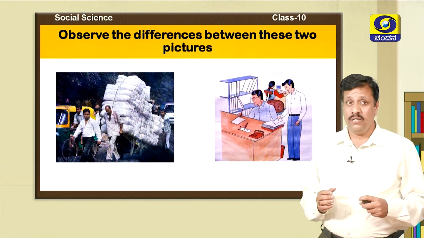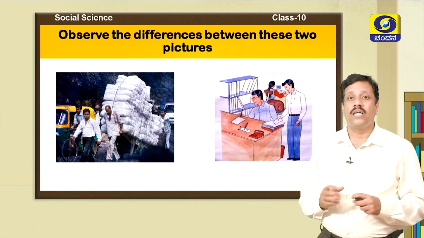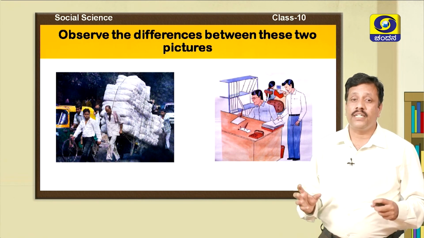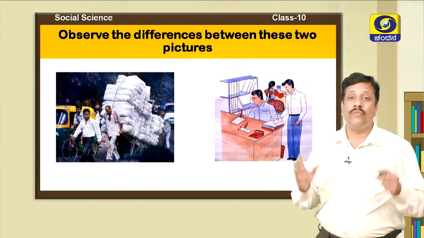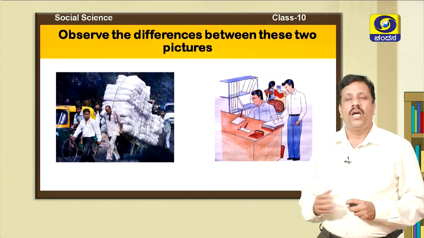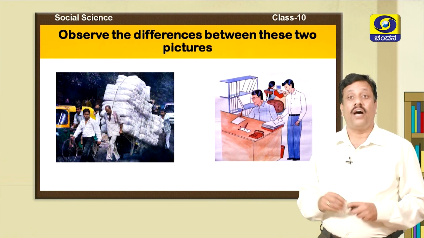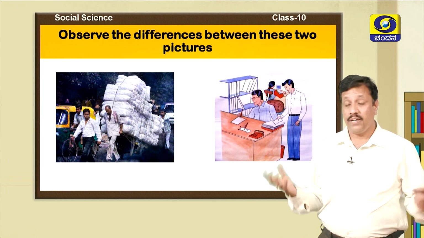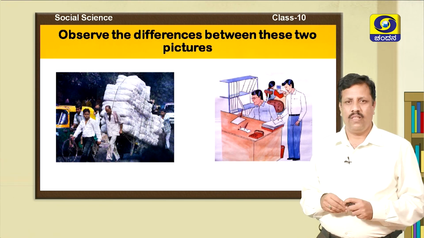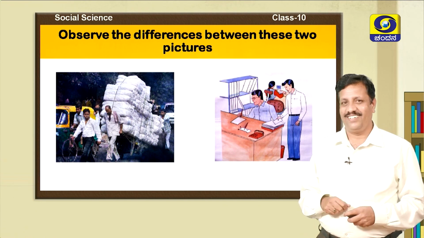The person who is working under the hot, burning sun has no time limit. He doesn't have a fixed time of work. He doesn't have a fixed salary. Whereas, the person working in the office has a fixed time to work, a fixed salary, and other facilities like medical facility, leaves, pension, and others. So, this is how we can see differences in societies, right?